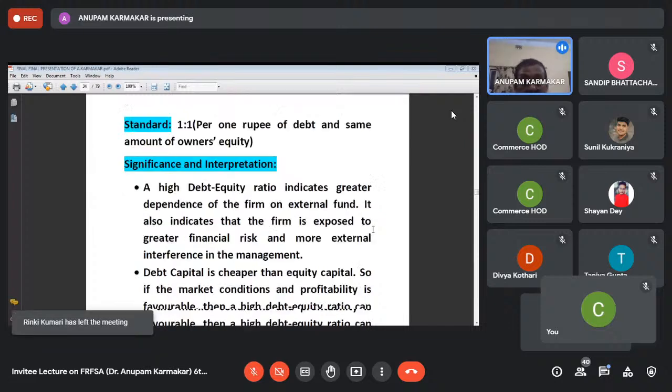Remember that a high debt equity ratio indicates greater dependence of the firm on the external fund. That means you are more dependent on the borrowed funds. That is not a good sign. It also indicates that the firm is exposed to greater financial risk. That means if you are borrowing more money by issuing debentures, then you are exposed to more financial risk and more external interference in the management.